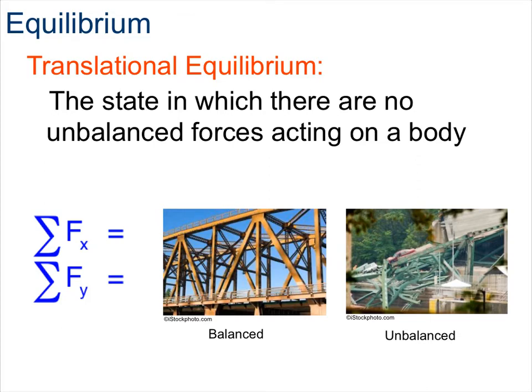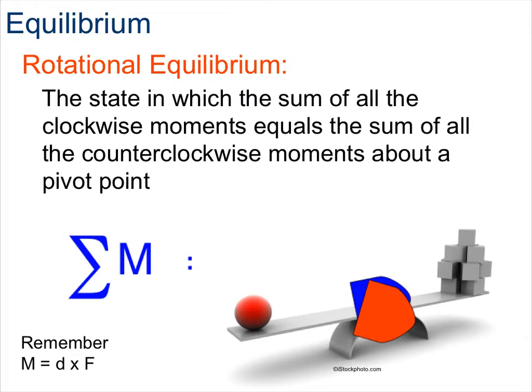In regards to rotational equilibrium, that's the state in which the sum of all clockwise moments equals the sum of all the counterclockwise moments about a pivot point. Again, we'll use the summation symbol sigma to represent the sum of all moments balancing out. Remember back from section 1.1 of mechanisms that a moment is the turning effect when a force is applied around a pivot. To calculate a moment, it's force times perpendicular distance. Again, if these rotational forces are unbalanced, the object is going to be unstable, and that's when we have our catastrophes that take place.